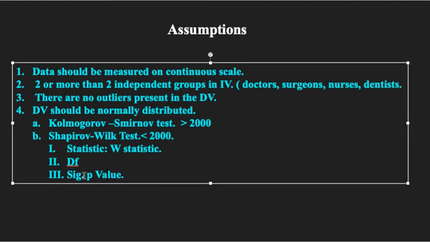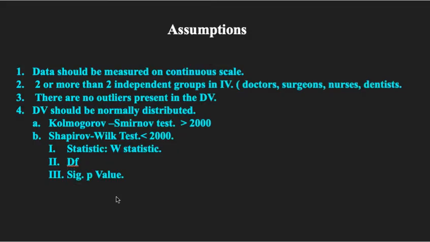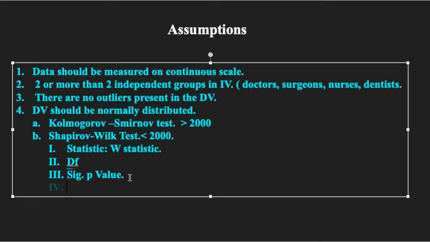So what we are going to do is decide on this P value. If the P value is less than 0.05, because we are taking a 5% level of significance, then it would indicate a significant result, that is, the data is not normally distributed.